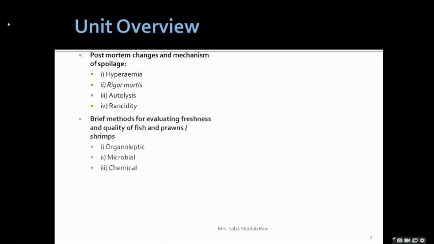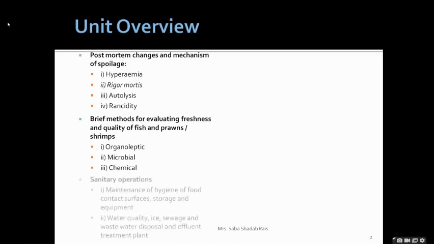Thereafter we will be talking about the methods of evaluating freshness and quality of fish, prawns and shrimp. In general, we are going to check whether the given fish or the seafood caught from the sea is fresh or not. We will discuss these changes under the headings organoleptic, that is the mechanical changes, then microbial changes and the chemical changes. Then we will talk in detail.